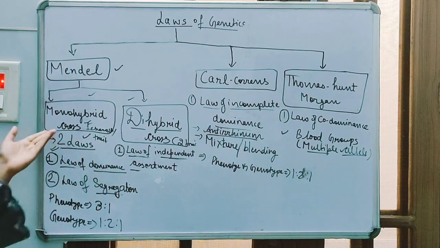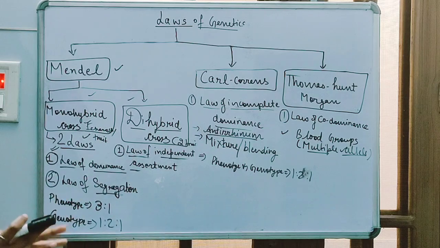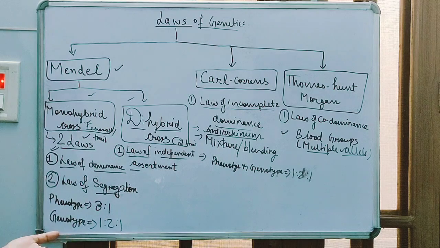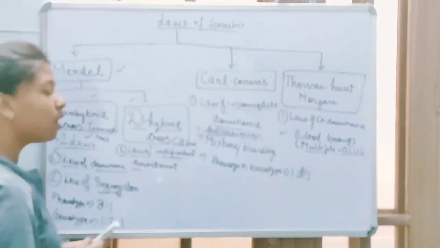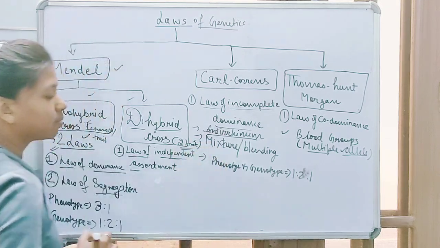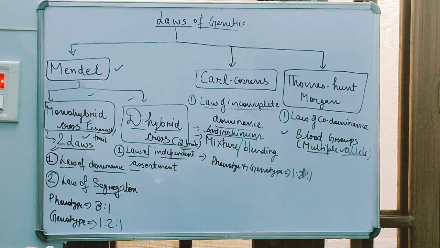So what is a monohybrid cross? Monohybrid cross is basically the cross between pure plants on the basis of one character, and a dihybrid cross is basically a cross between plants on the basis of two traits. Basically two traits are passed from the parents to offspring.